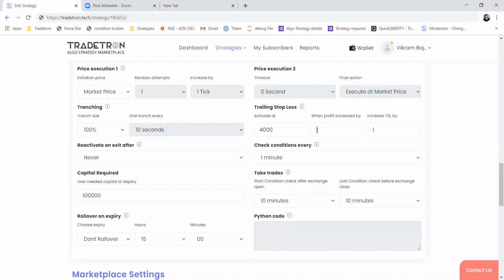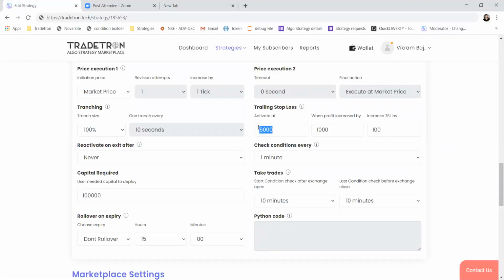Now I can define that with every 100 rupee increase in profit, I want to increase my trailing stop loss by 100 rupees. So if my PNL becomes 4,100, my trailing stop loss will be 100. If PNL becomes 4,200, trailing stop loss will become 200. Like this, if it reaches 5,000, my trailing stop loss will stand at 1,000 rupees. So now if PNL goes below 1,000 rupees, the strategy will exit the position.